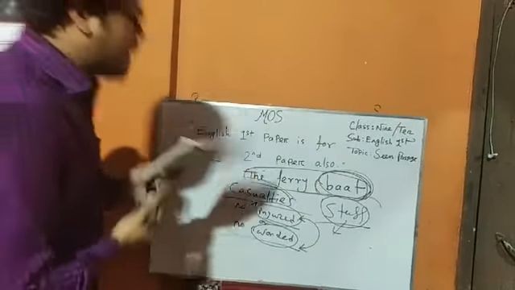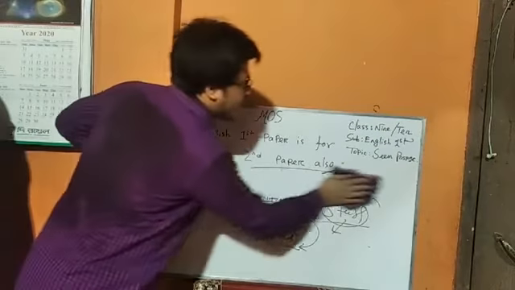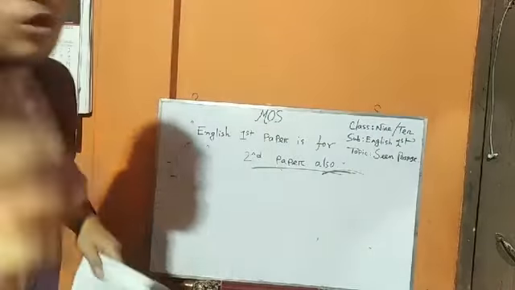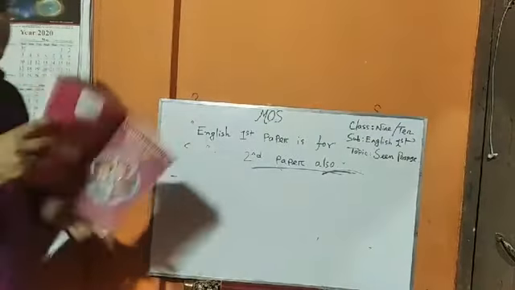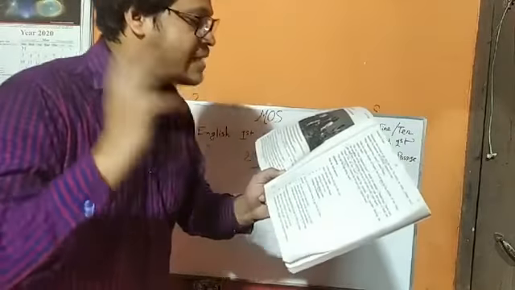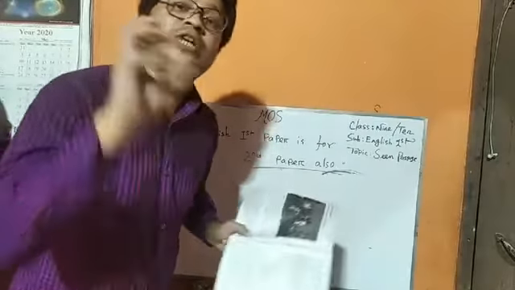Now, I will explain how English first paper is for second paper also. Actually, in this passage, we find different types of sentences. Number one sentence: Is there anybody here who has ever crossed a river by a country boat? It is an interrogative sentence.